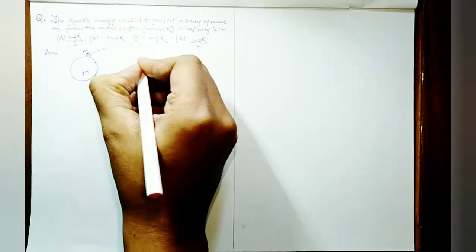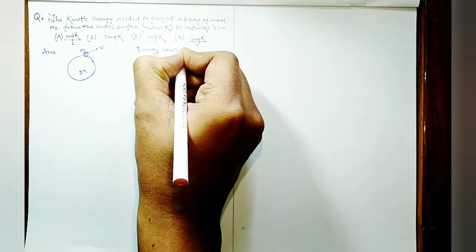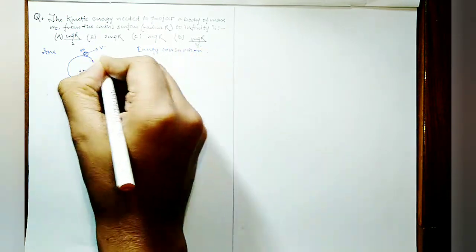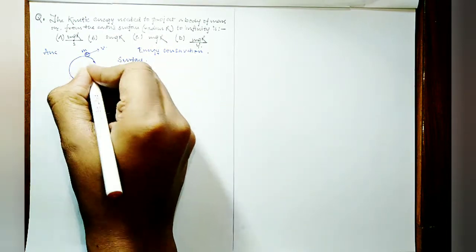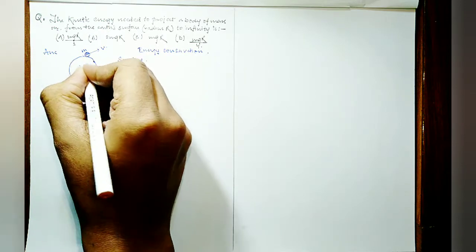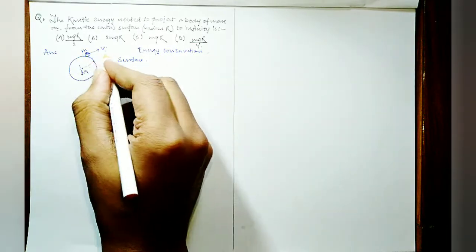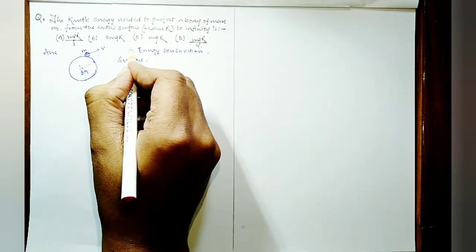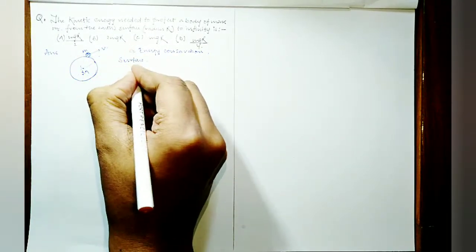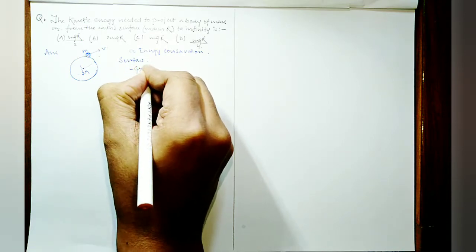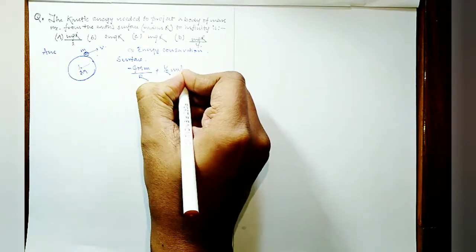Here we'll simply be applying energy conservation. Suppose on the surface of Earth there are two energies: one is the potential energy of the mass due to Earth, and another is the kinetic energy which we will be giving for freeing this object and moving it to infinity somewhere. Now the two energies on the surface are minus GMm by r, where r is the radius of Earth, and half of m v square.